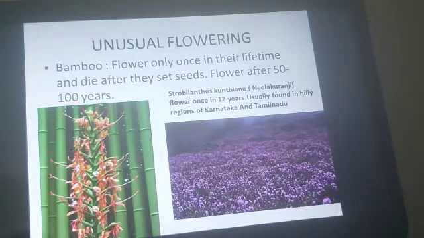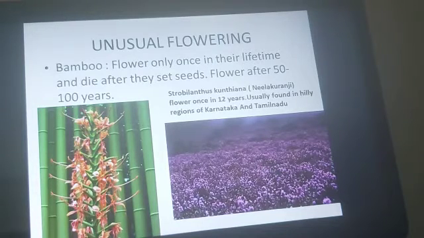Now coming to the bamboo tree, as you can see, these flower only once in a lifetime and die after they set seeds. They usually flower after 50 to 100 years, and then form a large number of fruits and seeds, and after this event takes place, the tree dies. So that is something unusual that is seen in the bamboo tree.